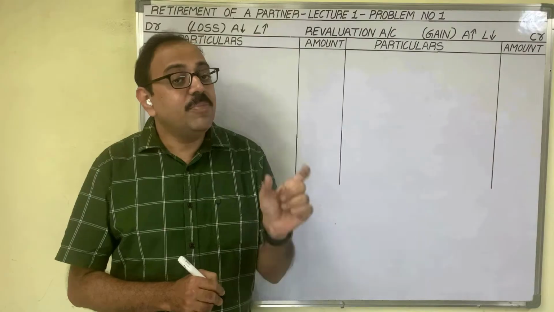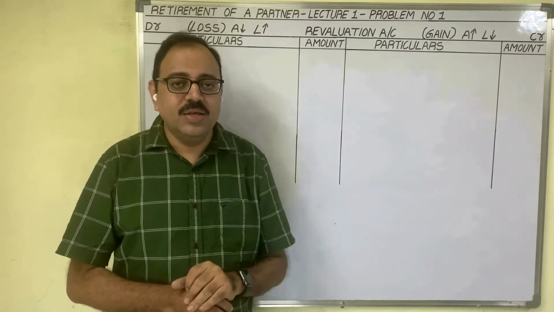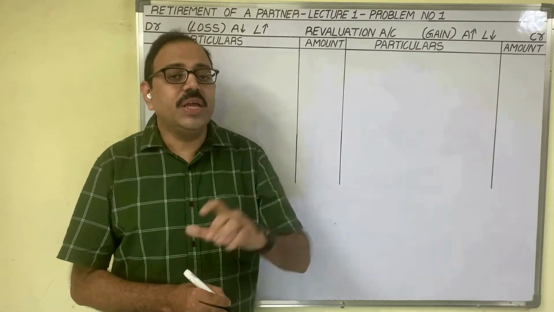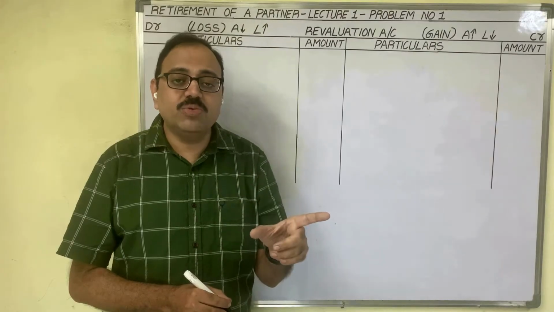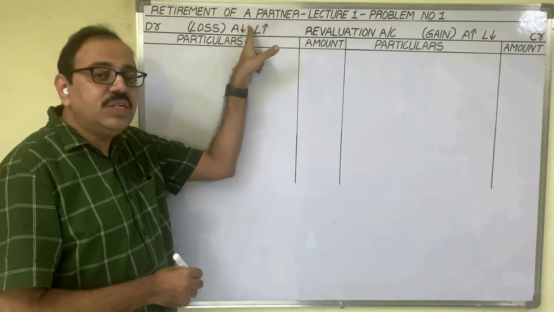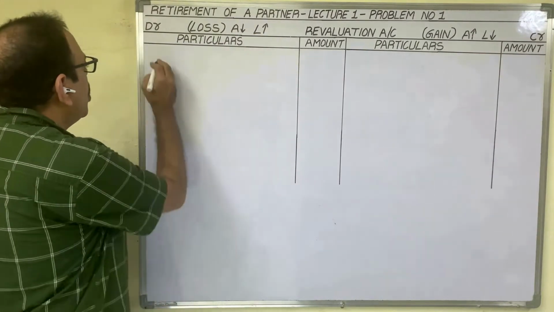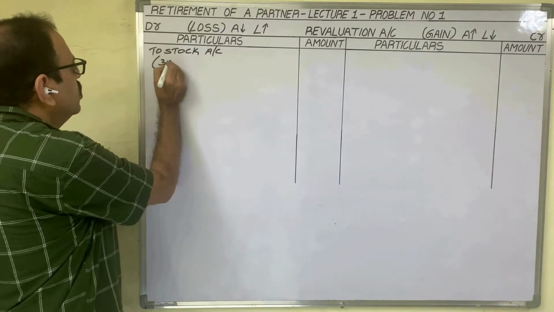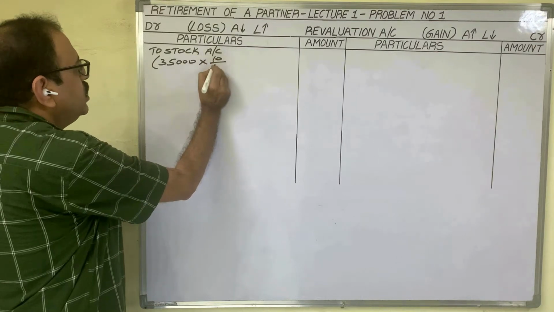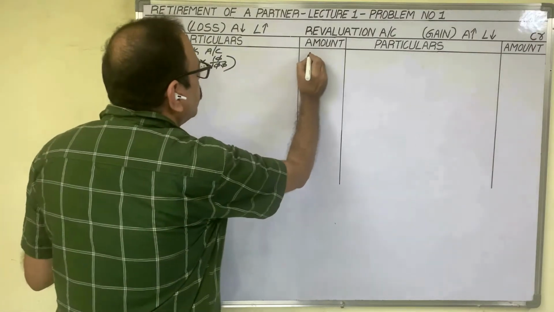At the time of retirement of Z, existing partners X and Y inquired in the market. And they came to know that the market price of stock has decreased by 10%. 10% of 35,000 is 3,500. Stock is an asset. Asset value is decreasing. It is a loss. It should be debited to revaluation account. Show the calculation. Stock value 35,000 rupees. Market price is decreased by 10%. 10% of 35,000 rupees.